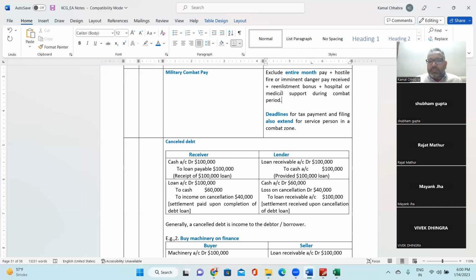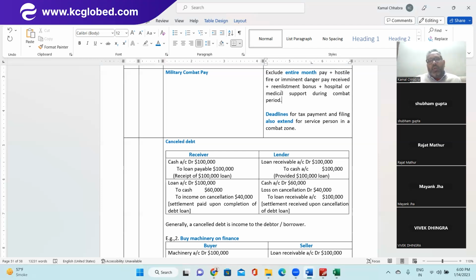Make sense? And even if the soldier is in a combat pay area, in that scenario the deadline for filing the income tax return will also be extended for them. There would not be any interest or penalty for them for filing delay, because the extension is provided by the President of the United States of America.